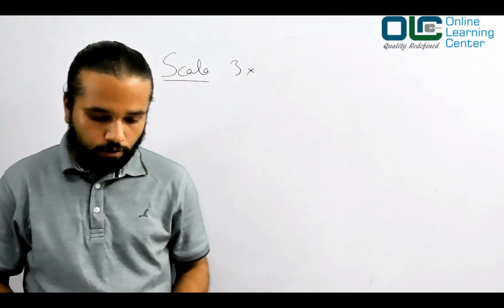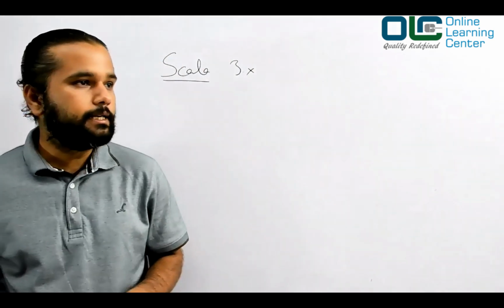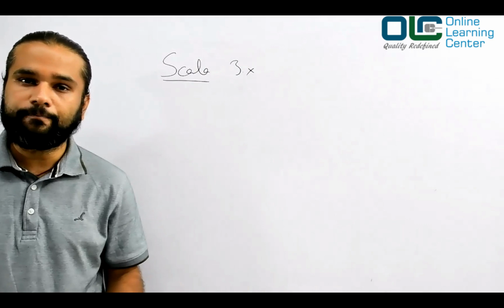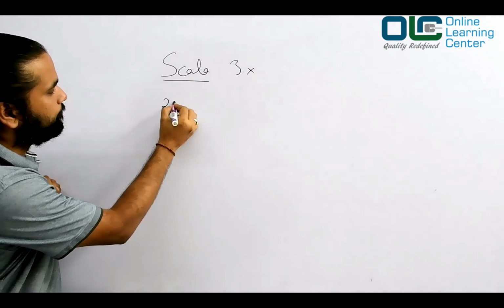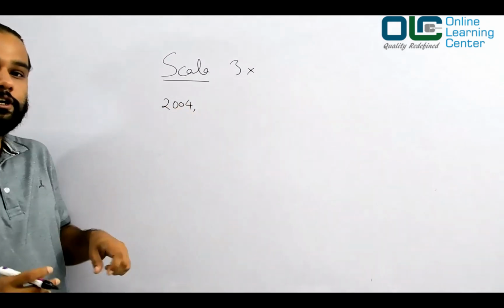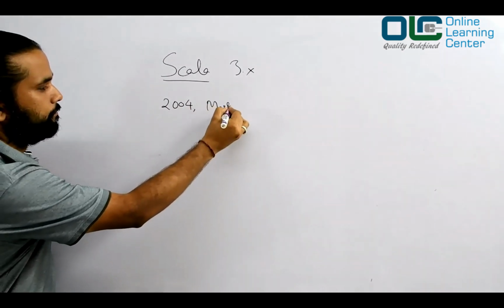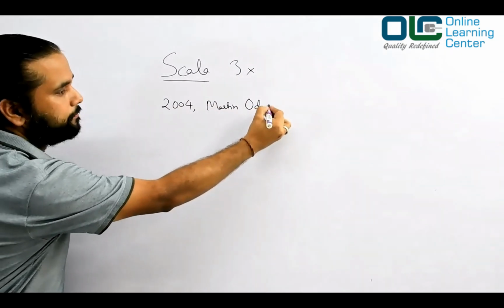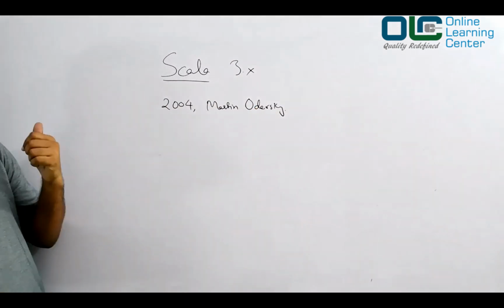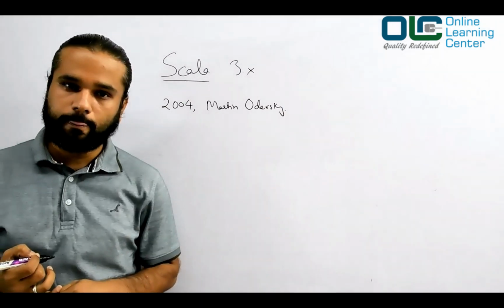Let's go with the documentation as well. I'll be referring to my documents while I teach you so that I don't miss any single topic. Scala is a programming language just like Java. It was introduced in the year 2004 by Martin Odersky. Let me check the spelling: Odersky. So Scala was introduced by Martin Odersky in 2004.